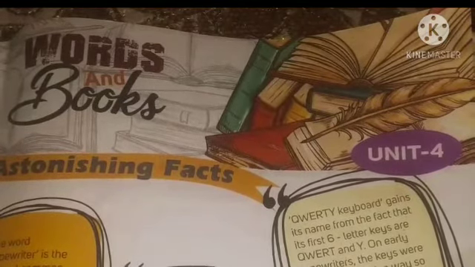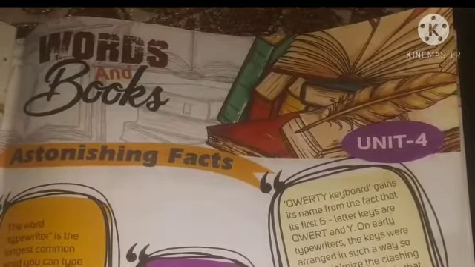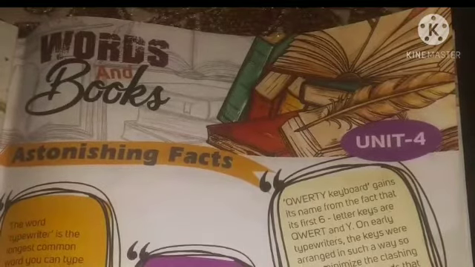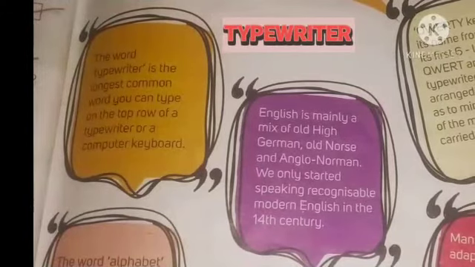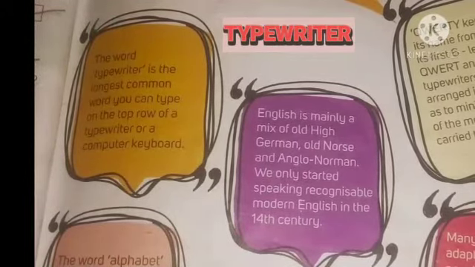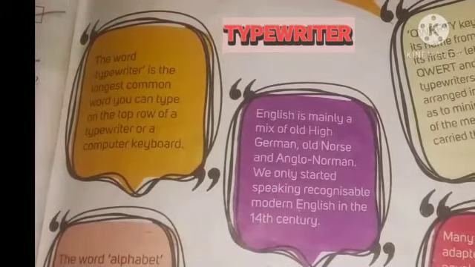So this is GK class. Today we are starting our unit 4, belonging to the words and books. Now there we have some astonishing facts. About the astonishing facts, the first one we are studying is the typewriter. You know that the word typewriter is the longest common word.